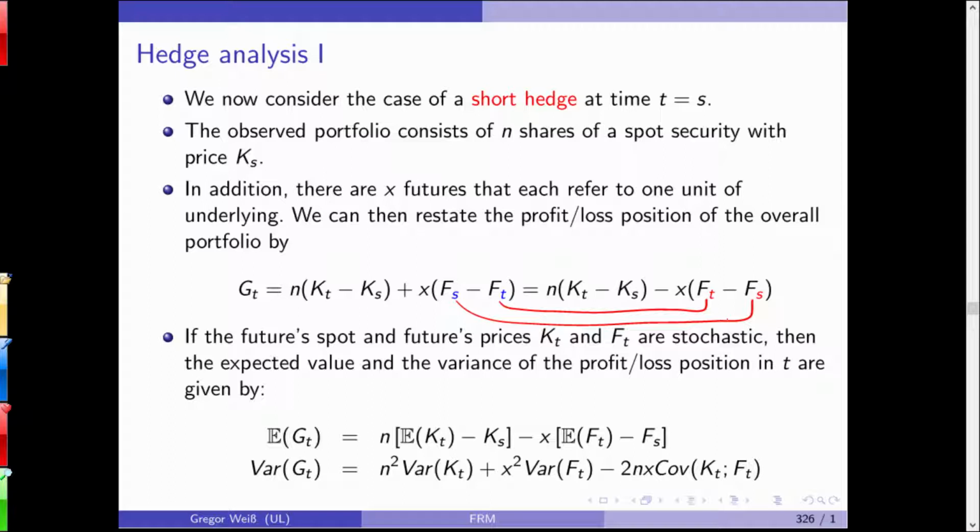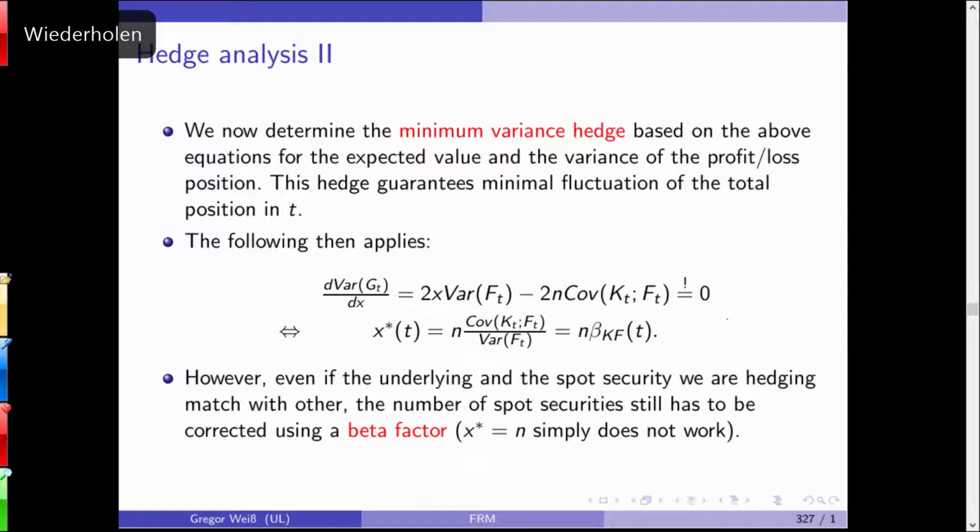Now, the expected value, the mean of the profit and loss, is given by n times the expected value of the spot price minus the current spot price, plus the number of futures times the expected futures price minus the current future price. And the same for the variance, just a little bit more complex with n squared and x squared and 2nx covariance. Now this is quite interesting to see.